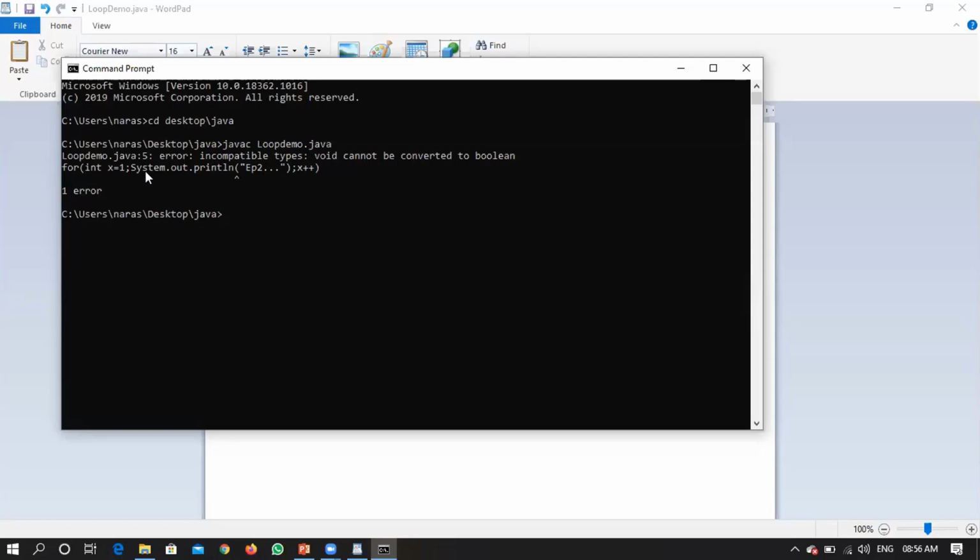That means this particular System.out.println statement is void, so it cannot be converted to a boolean.